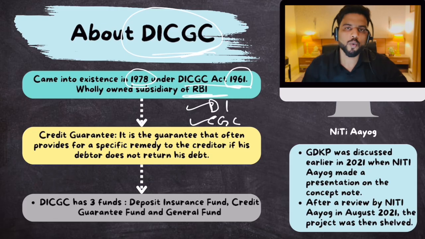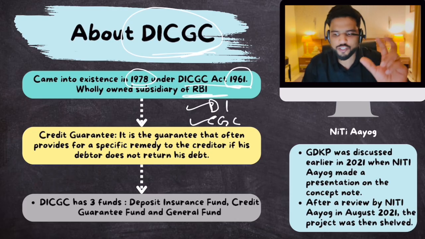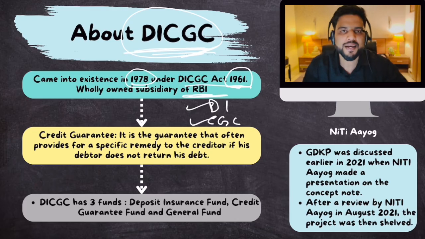Now, we all know what deposit insurance is. What is credit guarantee, which is featuring in this organization's name? Like your deposits are insured, similarly loans are also insured. Because while giving loans, banks are also running a risk.